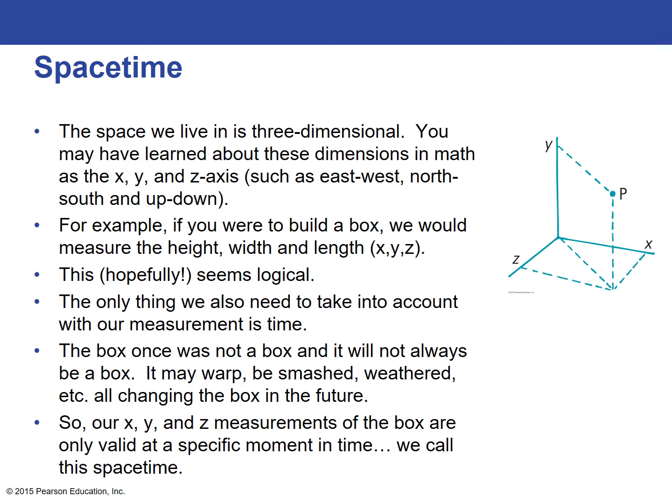We usually think of the space around us as three-dimensional. You've probably learned about these dimensions in math, such as the x, y, and z axis, where the x-axis might be east to west, the y-axis north to south, and the z-axis up and down. For example, if you were to build a box, you could measure the height, width, and length. These are three dimensions. You could call this height, width, and length x, y, and z.